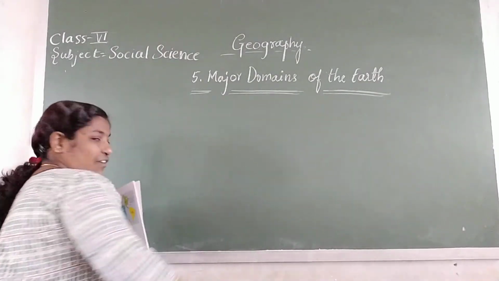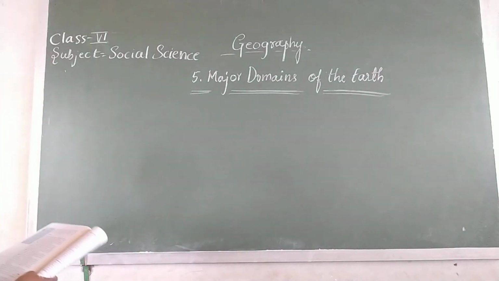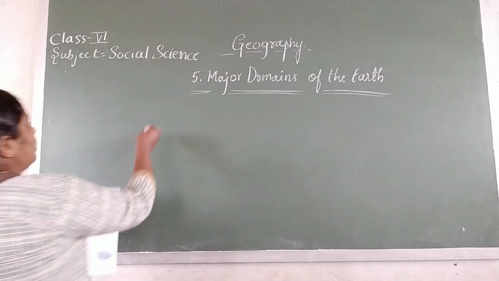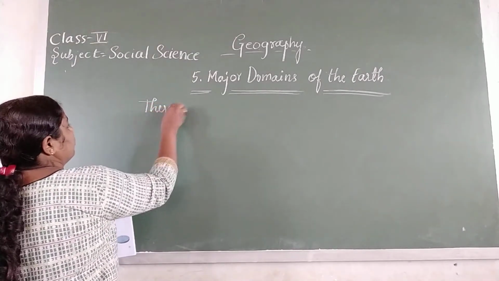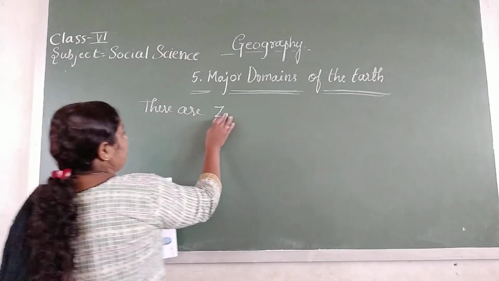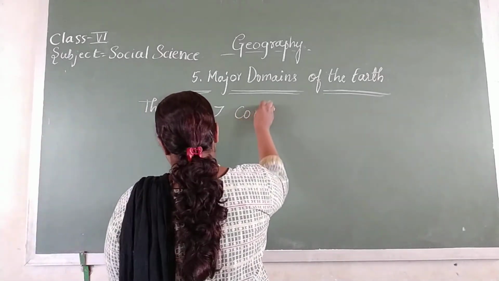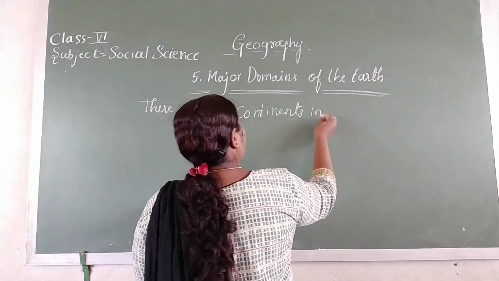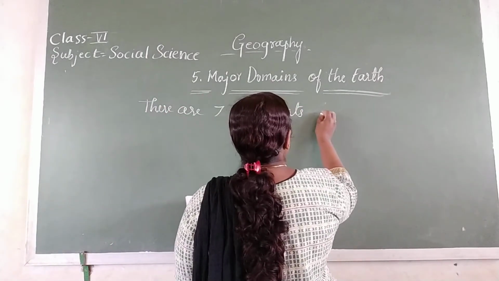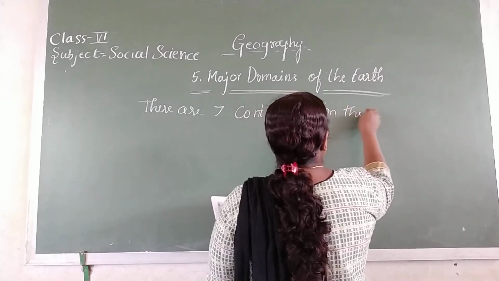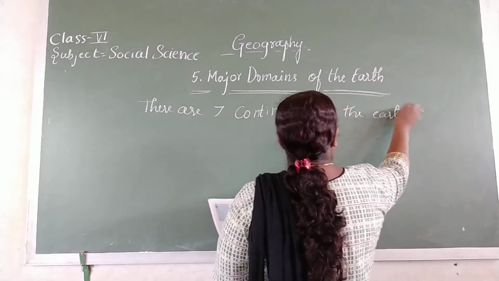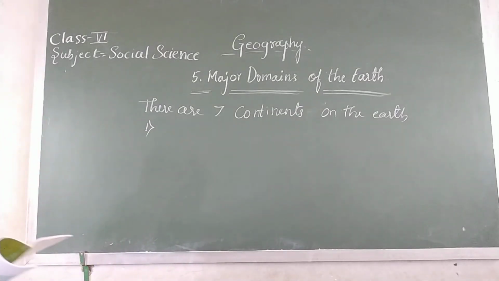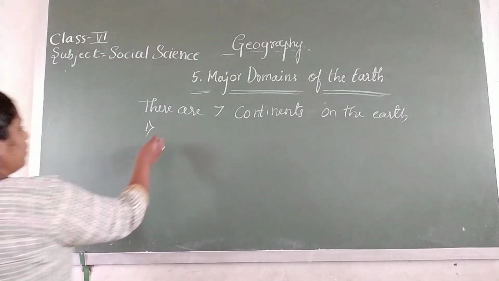There are 7 continents on the earth. What are they? First one and the biggest continent, that is Asia.